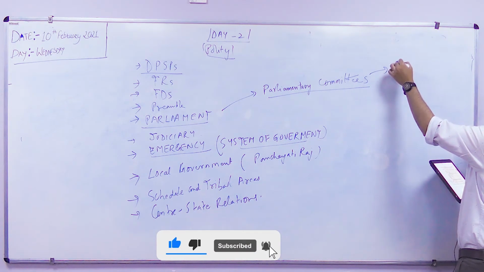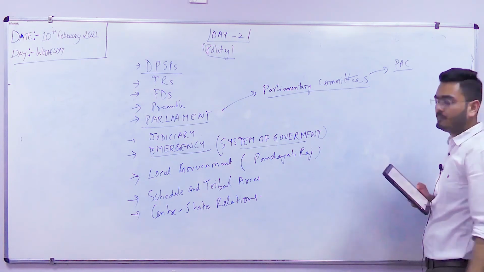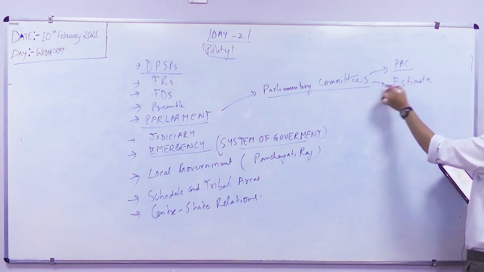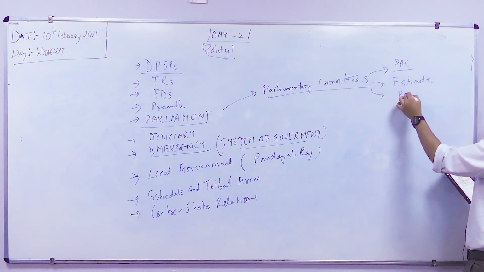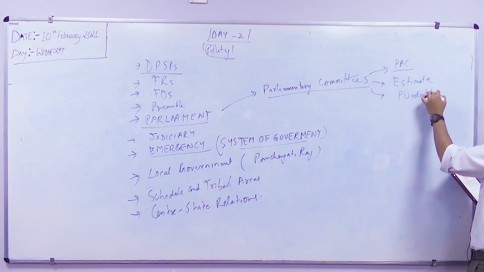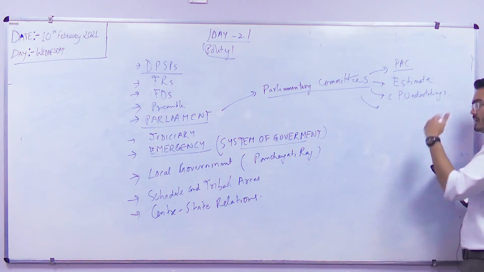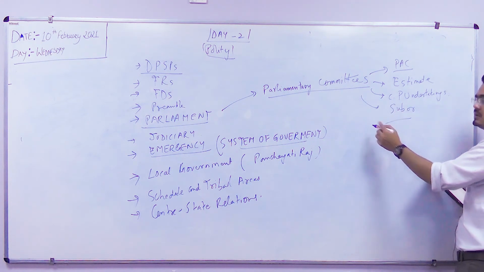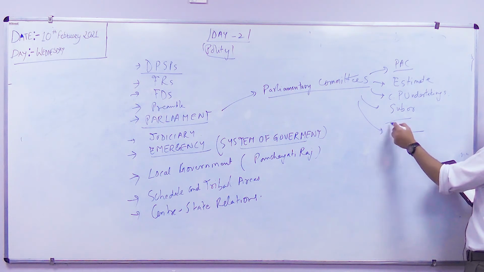We have the Public Accounts Committee, PAC, the Estimates Committee, and the Committee on Public Undertakings. Besides these, there are several other important committees, like Subordinate Legislation, where questions are coming from. Then there are ad hoc committees.